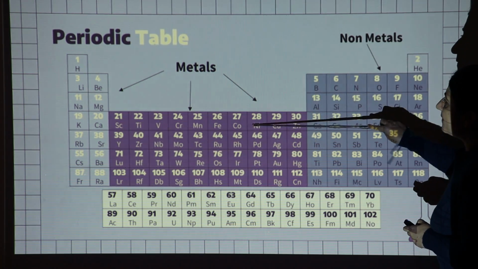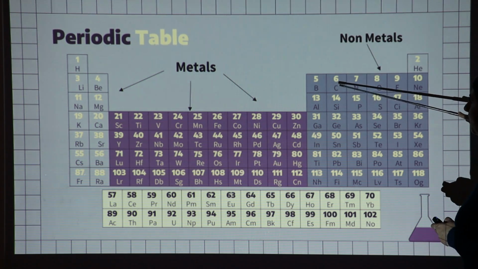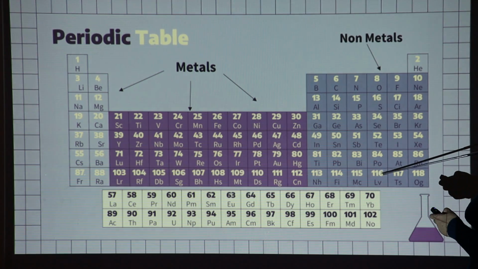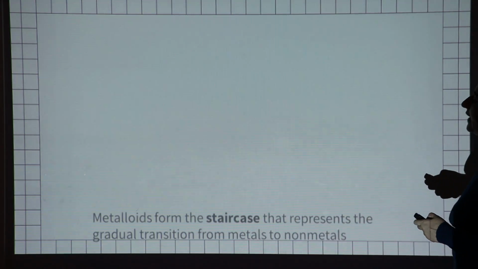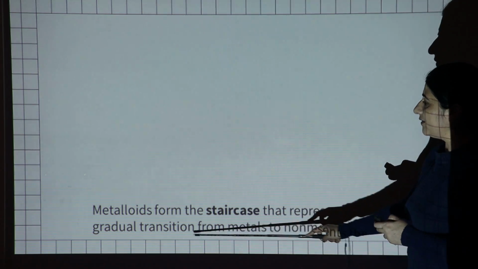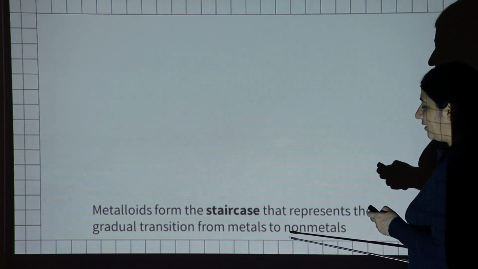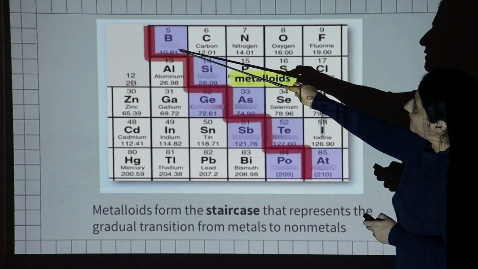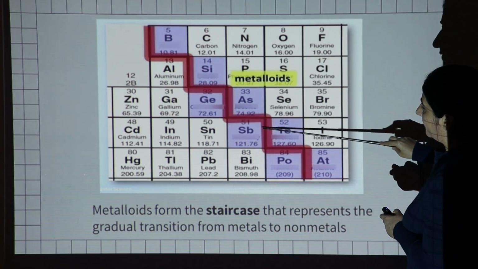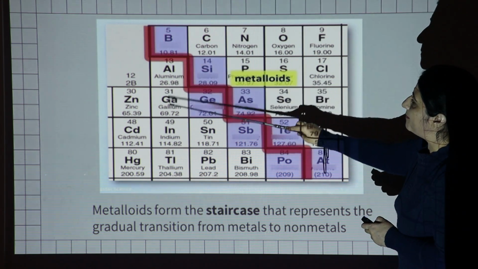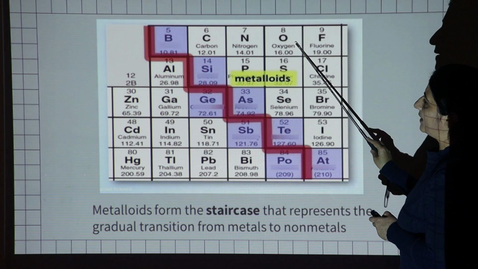And in between metals and non-metals, here we have the metalloids. The metalloids form a staircase that represents the gradual transition from metal to non-metal. So these are metalloids, elements whose properties are in between metals and non-metals.